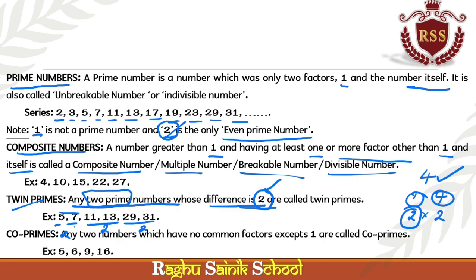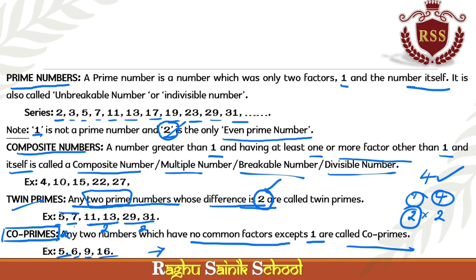Next, very important, co-prime numbers. It does not belong to the prime number series. Co-primes means any two numbers which have no common factors except 1 are called co-prime numbers: 5, 6; 9, 10; 9, 16.